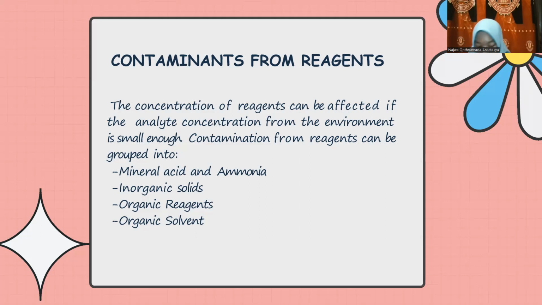And the less organic solvents. The metal content in the solvent is usually relatively low, but one must watch out for the presence of other organic compounds dissolved in the solvent because it usually interferes with spectrometric determination.